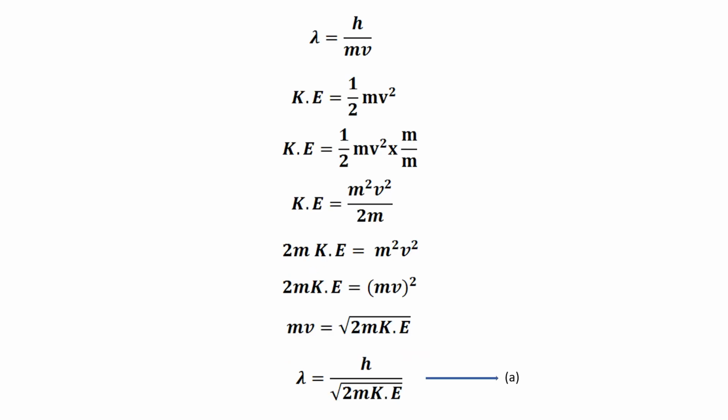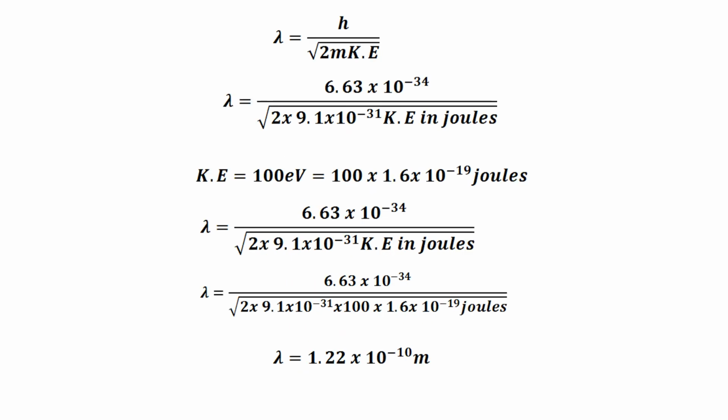De Broglie wavelength in terms of kinetic energy is given by equation A. This worked out problem shows how to calculate the de Broglie wavelength of an electron moving with a kinetic energy of 100 electron volt. Remember to convert electron volt to joules by multiplying by 1.6 into 10 raised to minus 19.